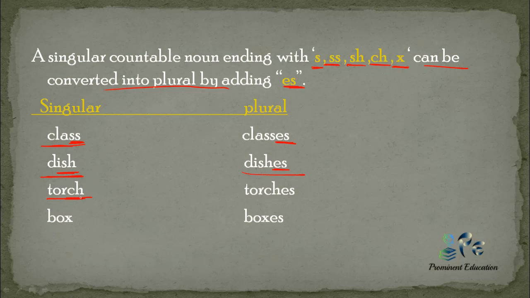Torch, we have ch at the end, so we have added es to make it torches. Now box, x is at the end of the noun, so we have added es to make it plural.